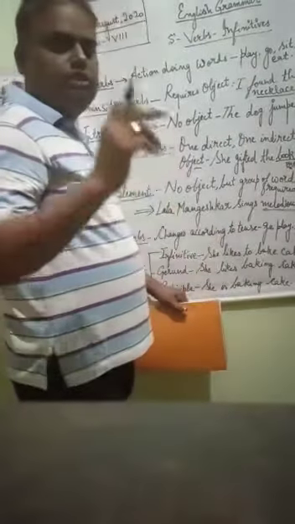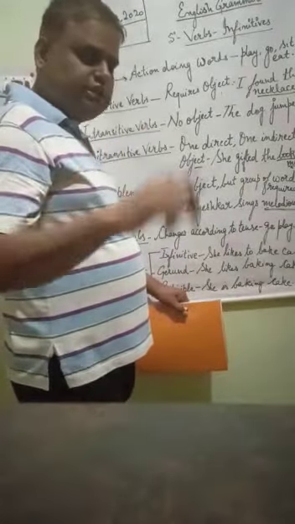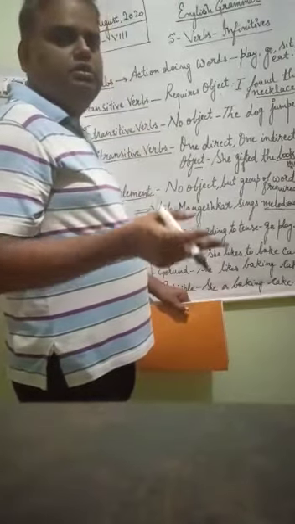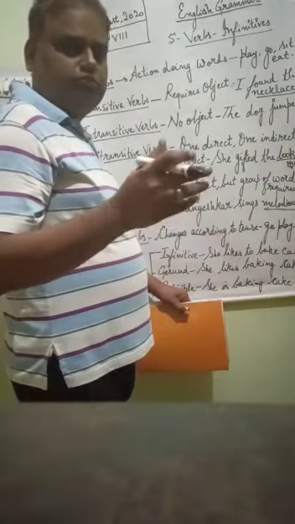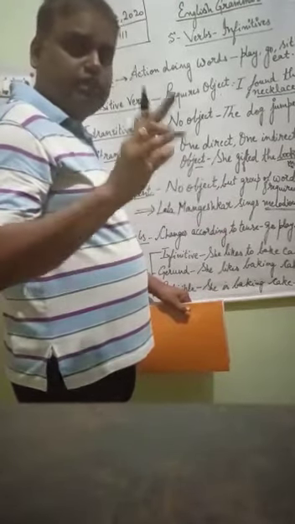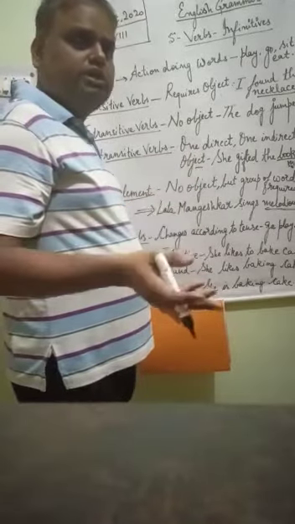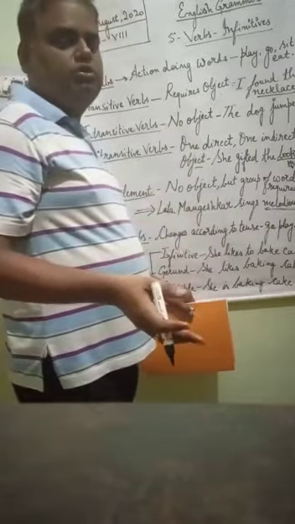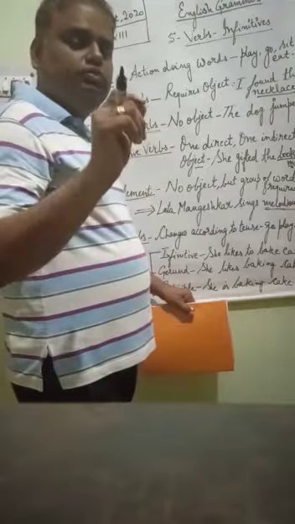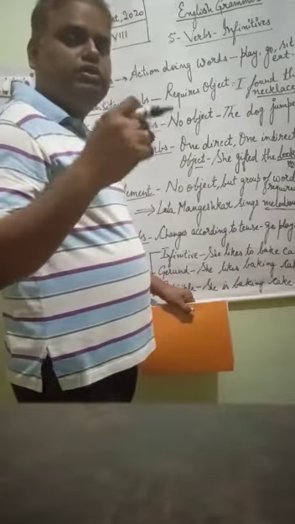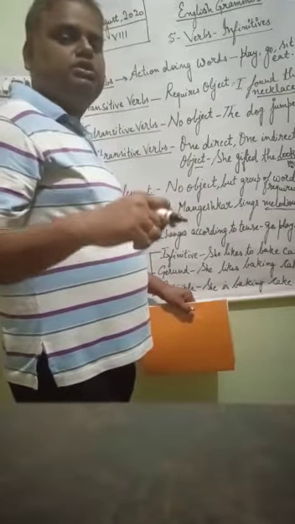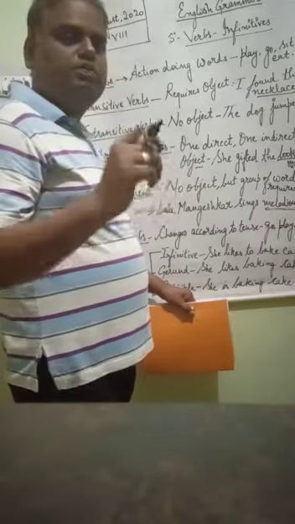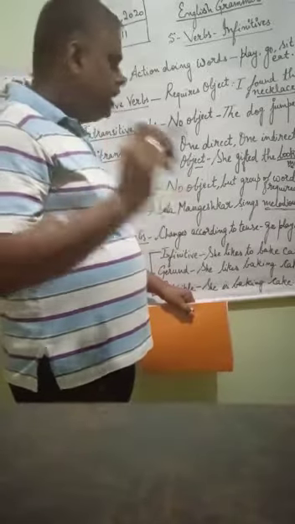How does Lata Mangeshkar sing? Melodiously. So any word which has come with the verb which is not a direct object, and it is directly related to the subject.